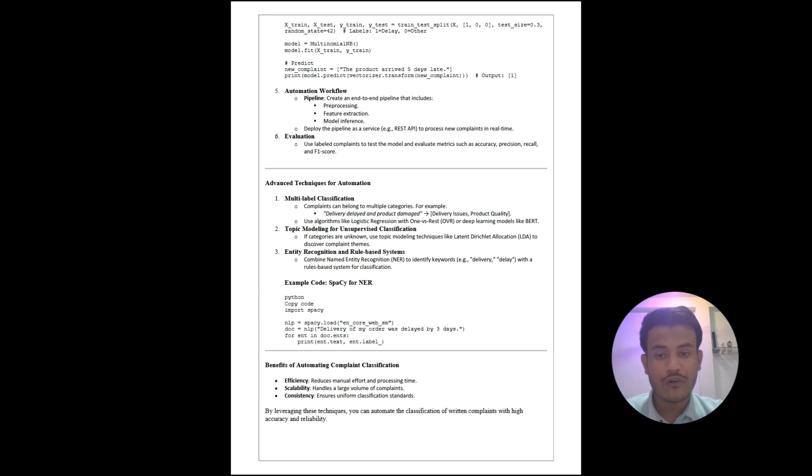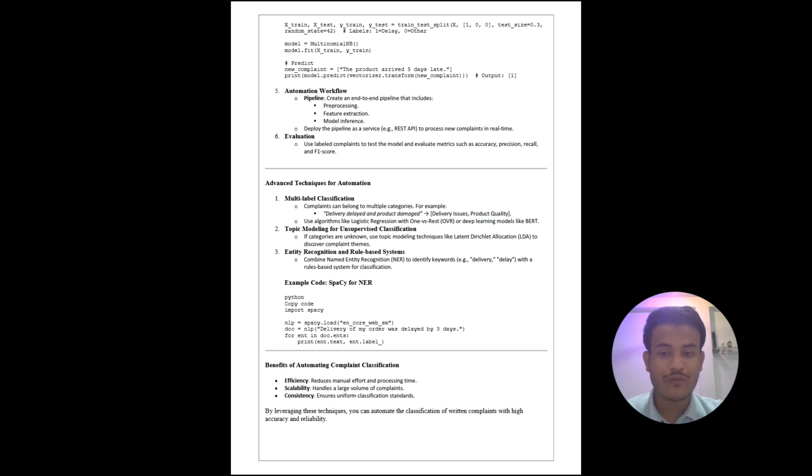Second is topic modeling for unsupervised classification. If categories are unknown, use topic modeling techniques like latent Dirichlet allocation LDA to discover complaint themes. And last is entity recognition and rule-based system. Combine named entity recognition NER to identify keywords. Example, delivery delay with a rules-based system for classification.